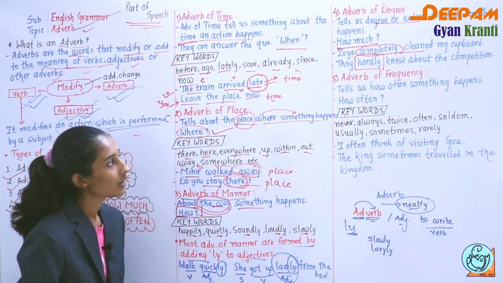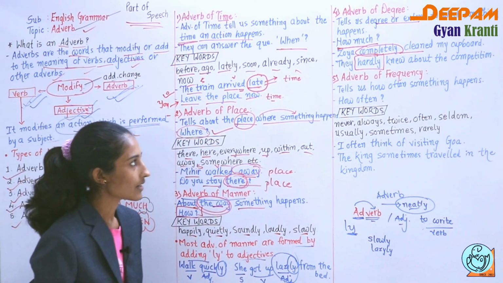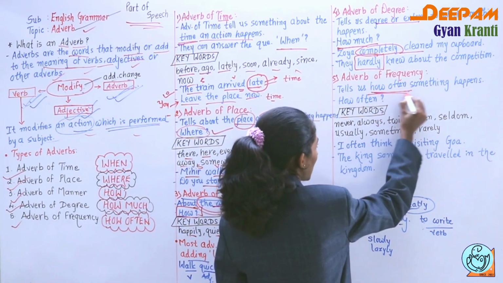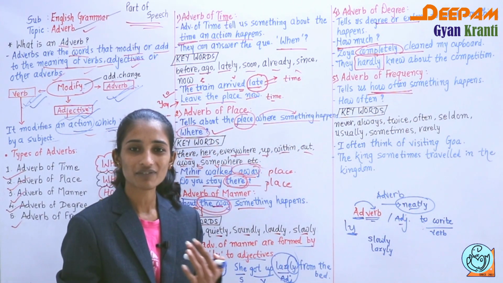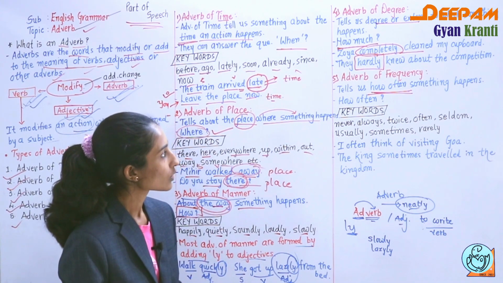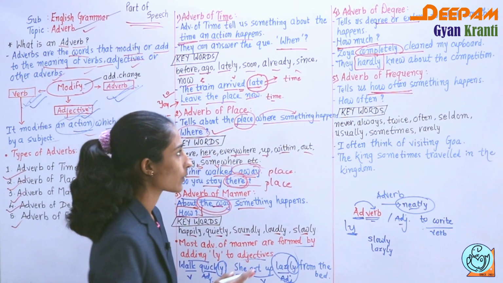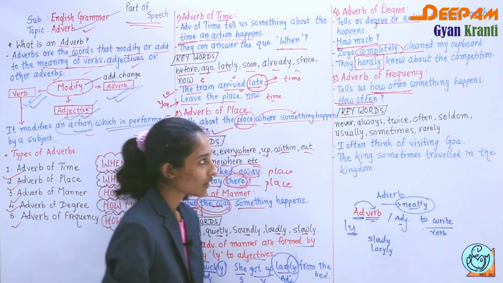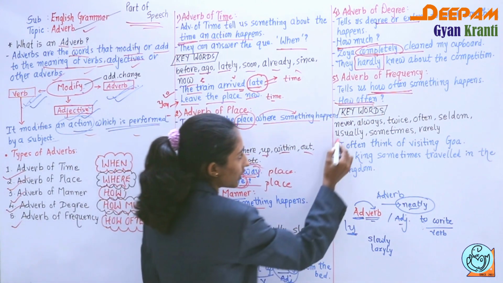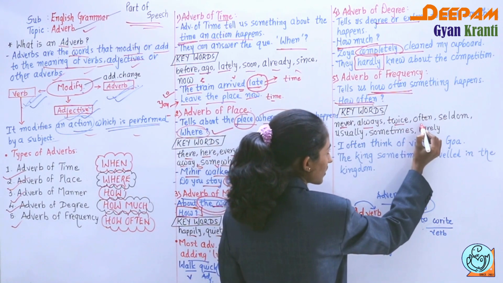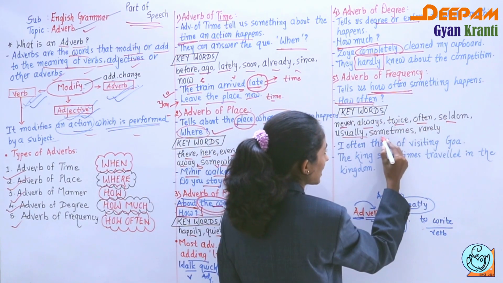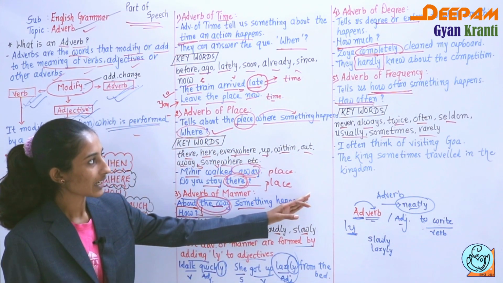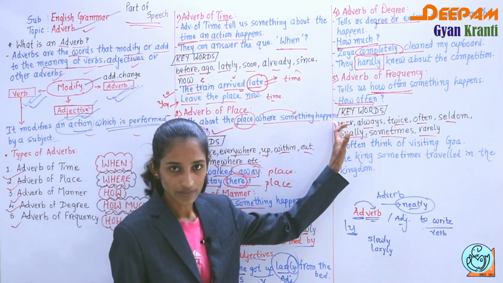Then the fifth one, that is adverb of frequency. Adverb of frequency tells us how often something happens, means during which time something happens, and they answer the question how often. Keywords are like never, always, twice, often, seldom, usually, sometimes, rarely. These are the words which indicate how often.